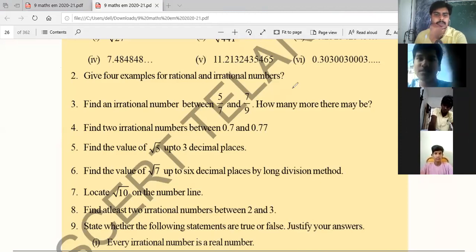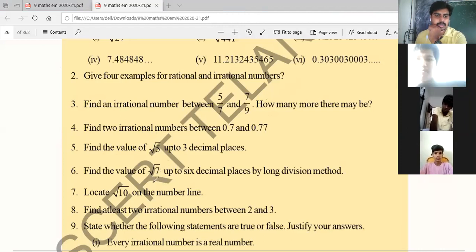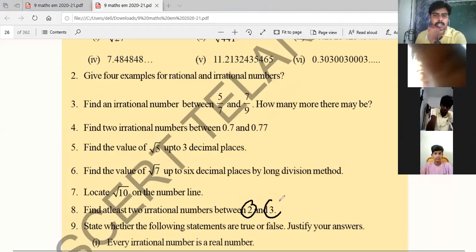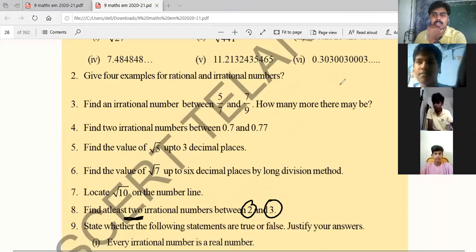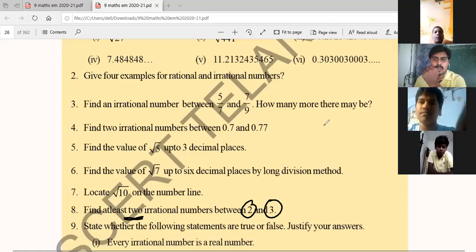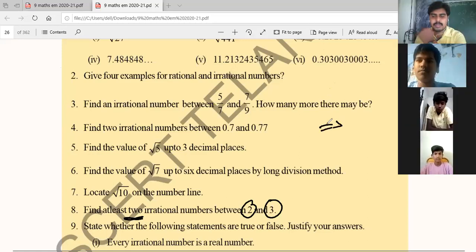Now, what is the question? Between these 2 and 3, we have to find two irrational numbers. 2 and 3 are rational numbers. So I'm writing irrational numbers in the form of 2.1234567, and so on.